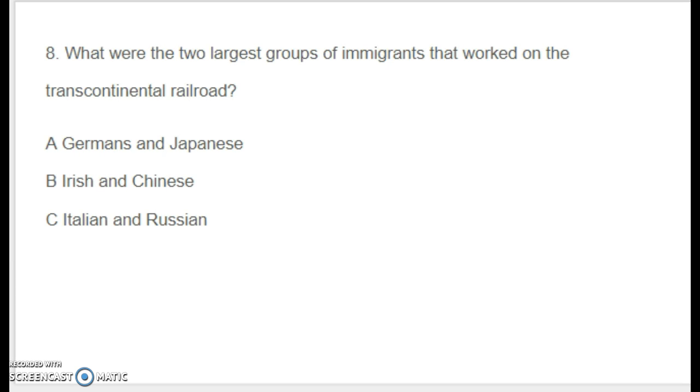Number 8. What were the two largest groups of immigrants that worked on the Transcontinental Railroad? A, Germans and Japanese, B, Irish and Chinese, or C, Italians and Russians?